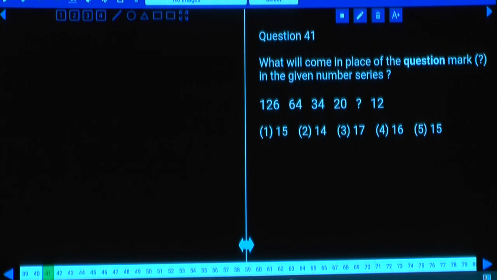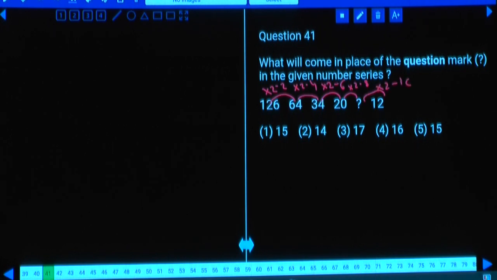If you start in the reverse order, 20 and 34, and 34 and 64, and 64 and 126. 64 into 2 is 128, minus 2 is 126. 34 into 2 is 68, 68 minus 4 is 64. And 20 into 2 is 40, 40 minus 6 is 34. And this one into 2 minus 8 must be 20. And this one into 2 minus 10.